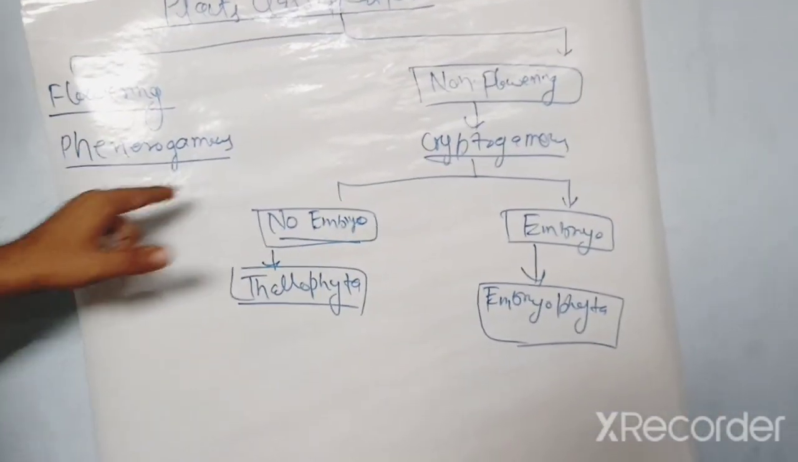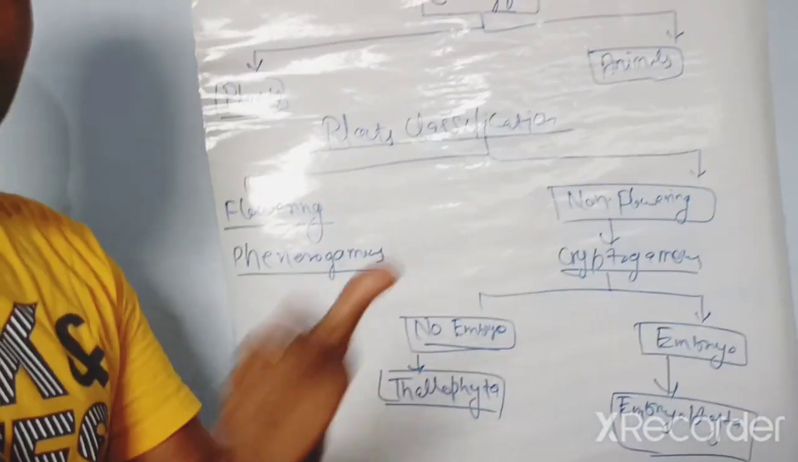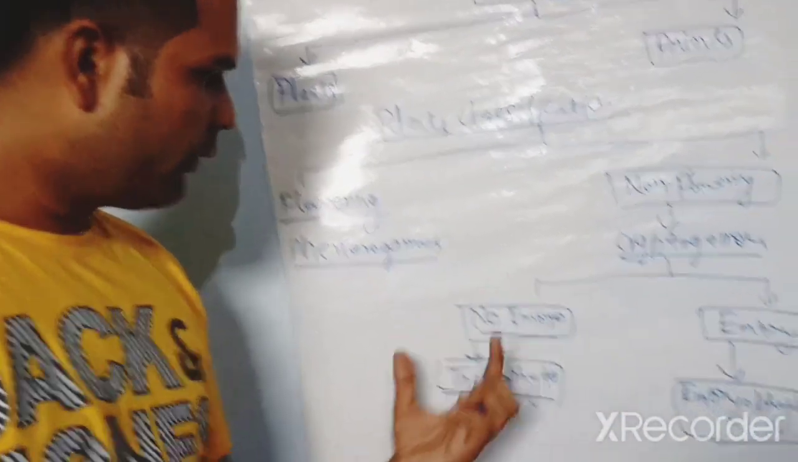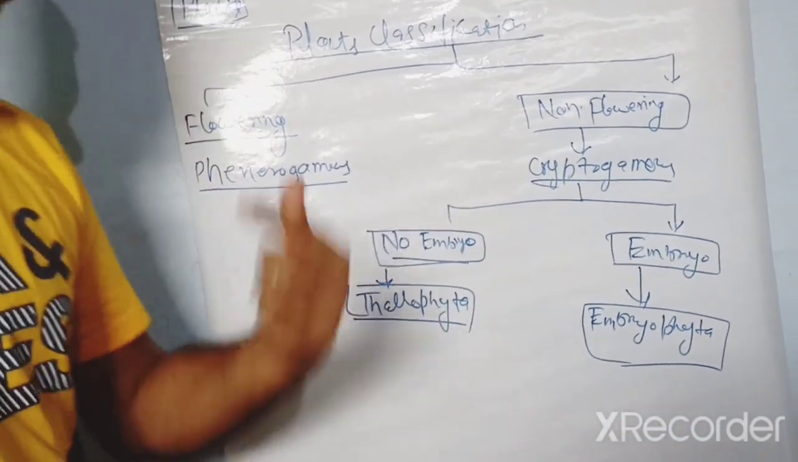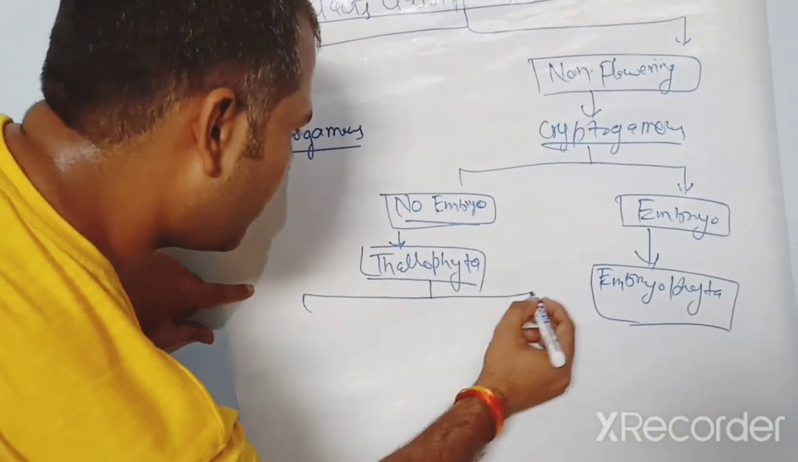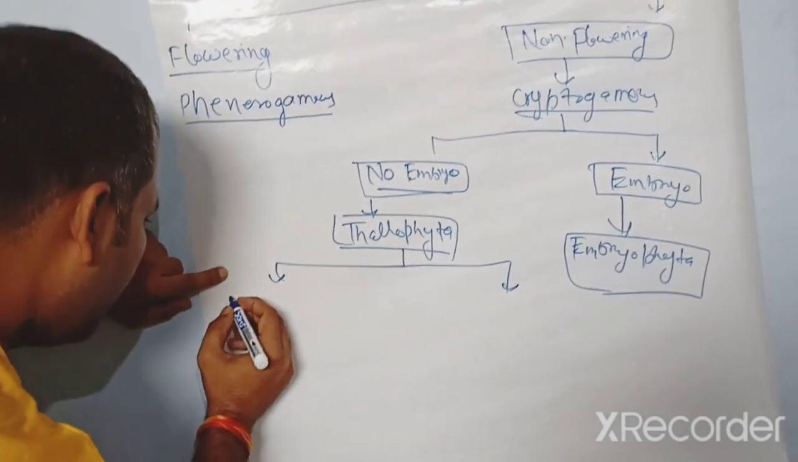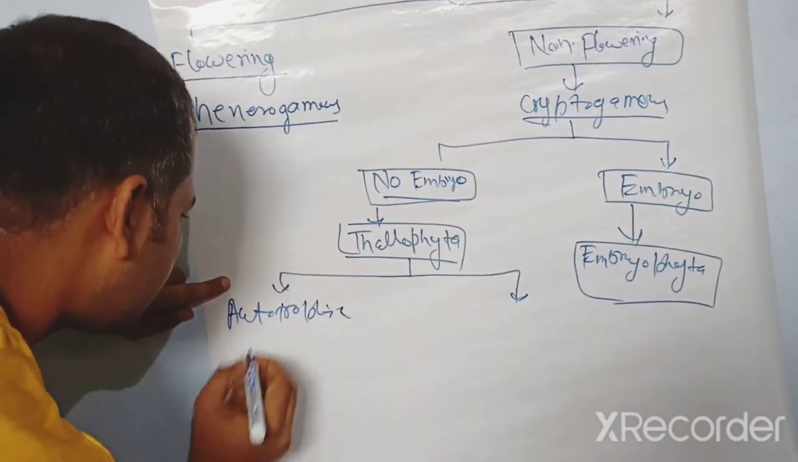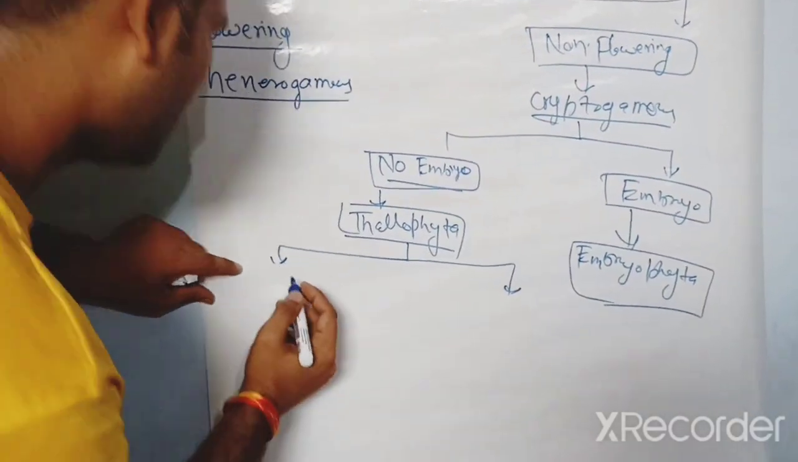Plant classification: flowering plants are phanerogamous, non-flowering plants are cryptogamous, and cryptogamous is classified in two terms: no embryo, which we call Thallophyta, and embryo, which we call Embryophyta. Okay, now Thallophyta is also categorized in two categories: autotrophic and